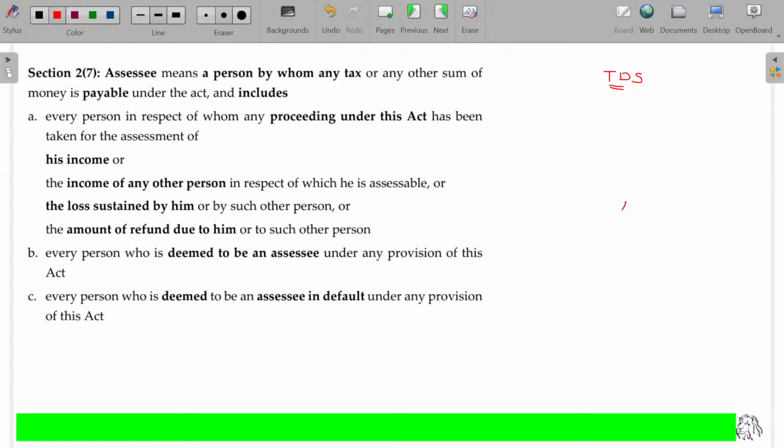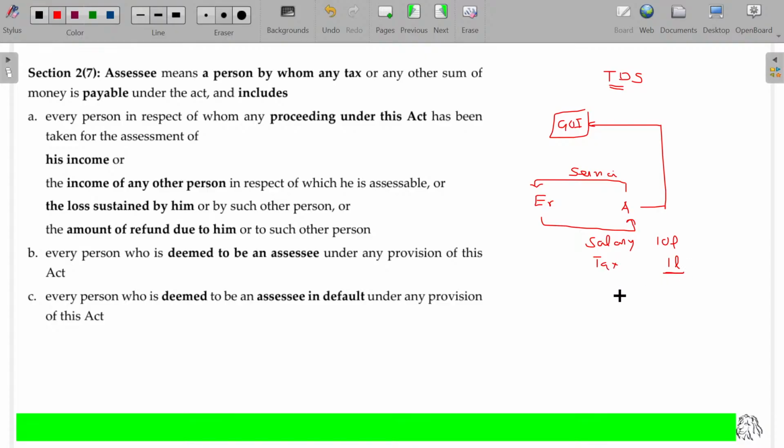If Mr. A earns a salary income, from the employer he gets a salary. He rendered service, employment service. For this employment service, the employer offers him salary. Now who has to pay the tax to the Government of India? A has to pay the tax to the Government of India. Is that clear? For example, his salary being 10 lakhs, and assume the tax payable on this being 1 lakh. So after deducting 1 lakh, he gets only 9 lakhs for his disbursement.